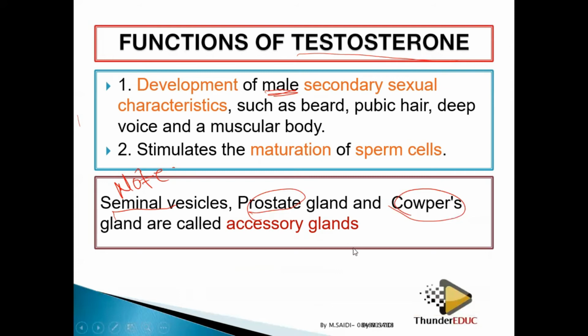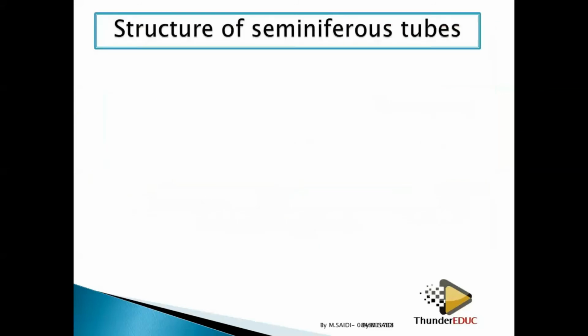We can bring this in the terminologies. Now I ask you, the seminal vesicle, prostate gland, and Cowper's gland are referred to as accessory glands. Or the glands in the male reproductive system which produce the fluids are referred to as accessory glands.